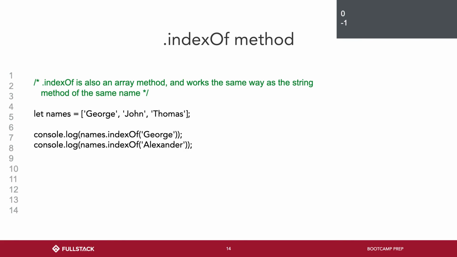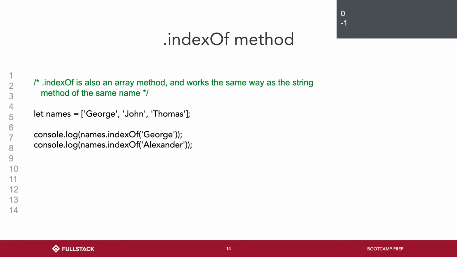Why do we get the 0? Because George is at index 0 in the names array. Where is Alexander in the names array? Nowhere. So we get -1, just like strings, right? If that value is inside of the array, you get the index, the first index where it was found. If it's not there, we went through the whole array, not there, we get -1.